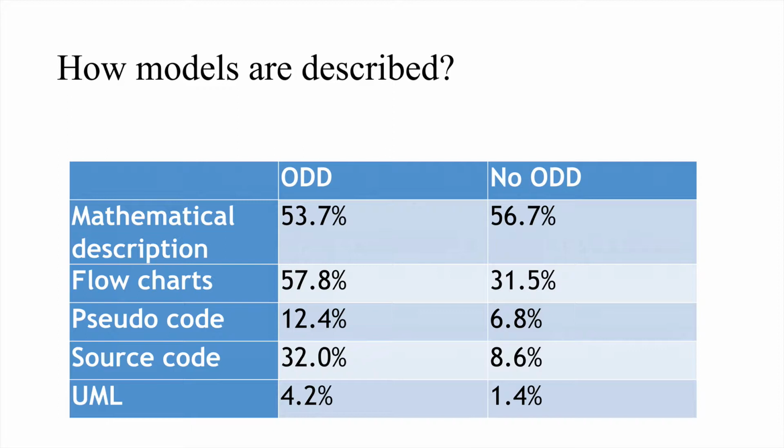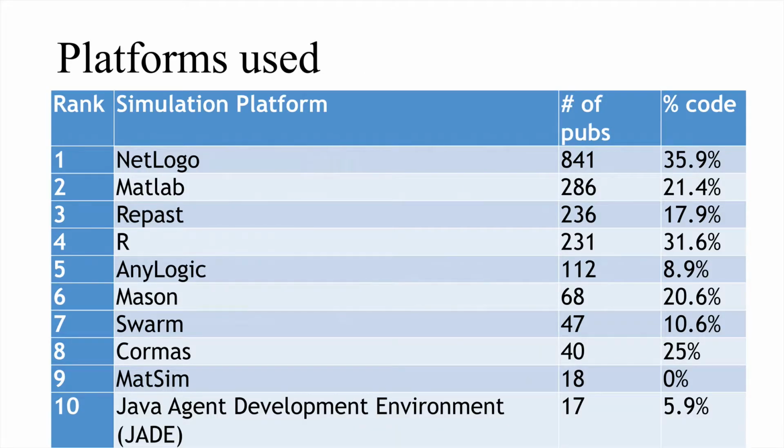Most publications use mathematical equations to describe the models, as well as flowcharts. Those papers that use the ODD protocol to describe the models are more likely to use also flow diagrams and also share the model code. NetLogo is by far the most popular platform if people mention what software they have used. However, general software packages such as MATLAB and R are also frequently used. Interestingly, there are big differences in the frequency they share model code.